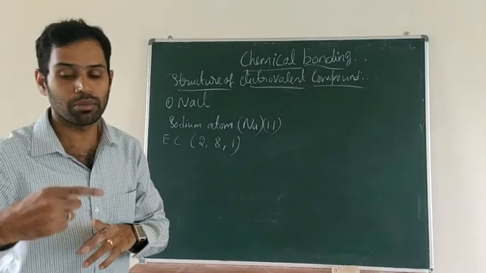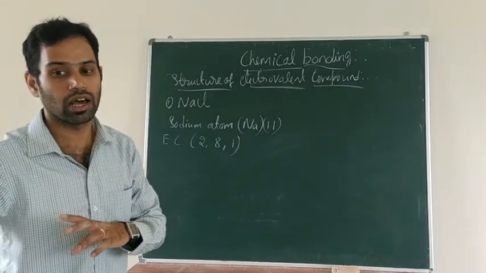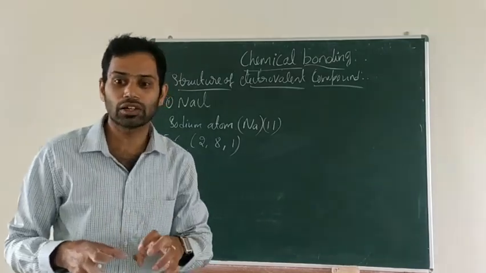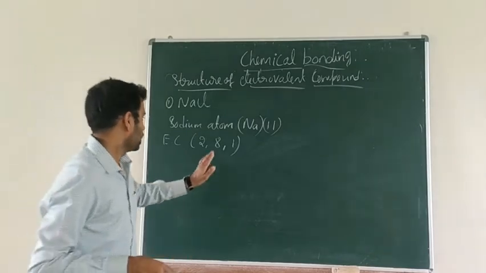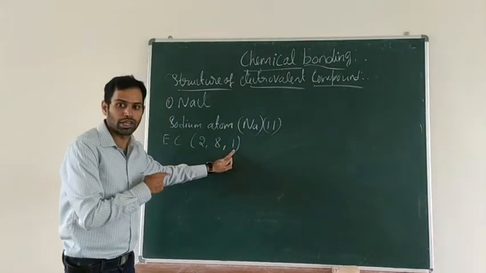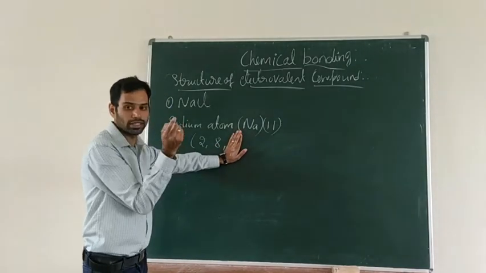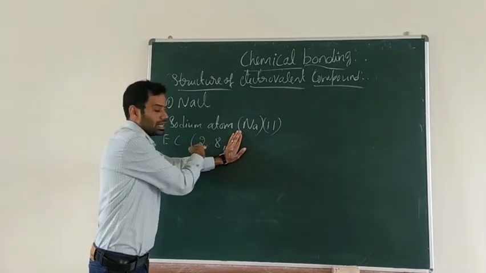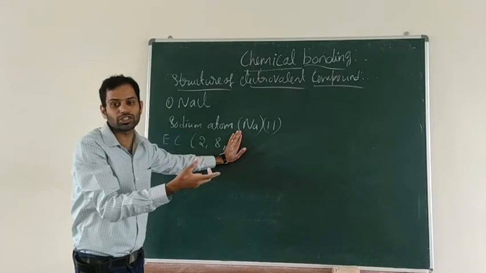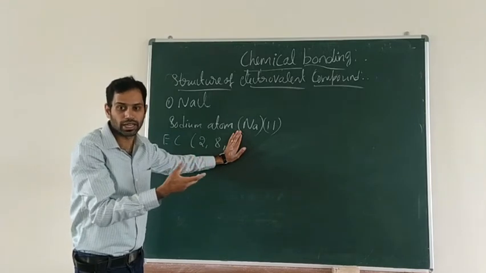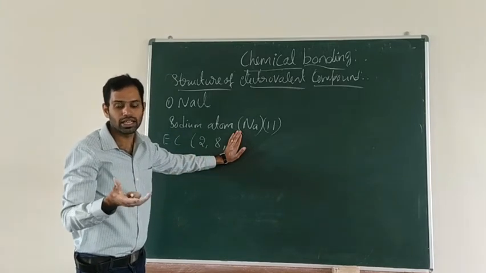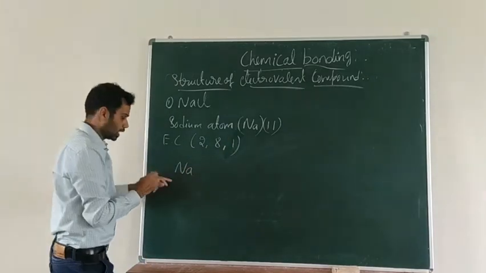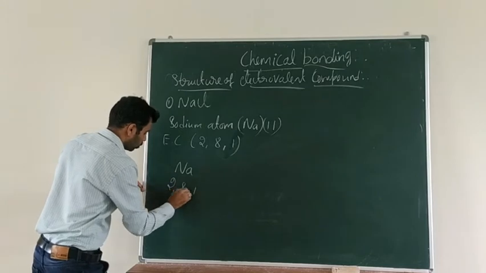So the sodium atom is going to lose one electron. By losing one electron, it attains the stable electronic configuration. Because if you lose the one electron present in the outermost shell, now there are 8 electrons in the L shell. So it is an octet, and it attains the nearest noble gas configuration. Now look at how it is losing. Sodium atom, its electron configuration 2, 8, 1.